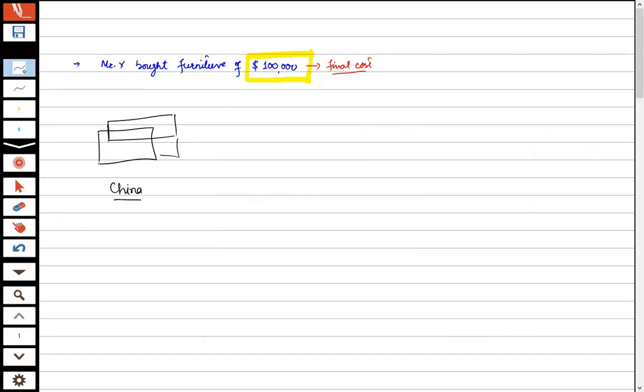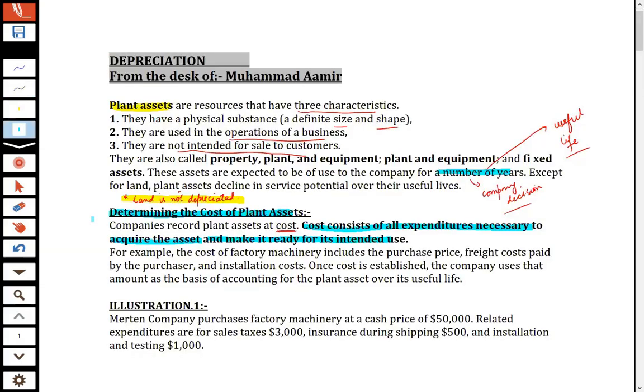Initially, the Chinese supplier will quote us around 100,000 dollars. This 100,000 dollars quoted by the Chinese supplier is known as the invoice price.